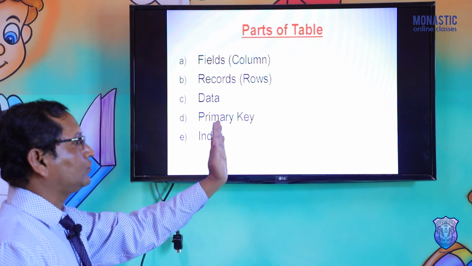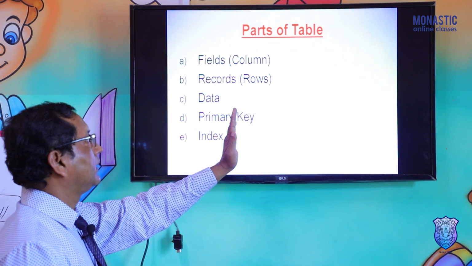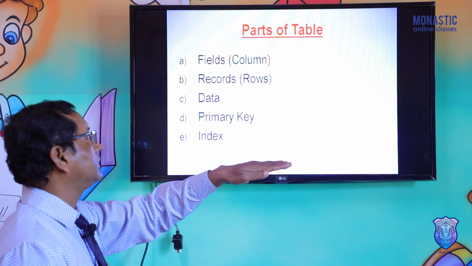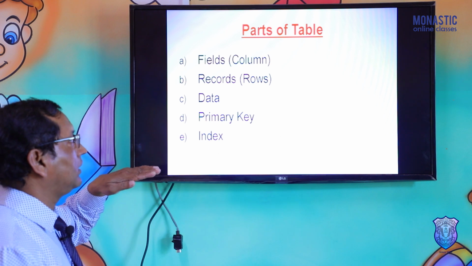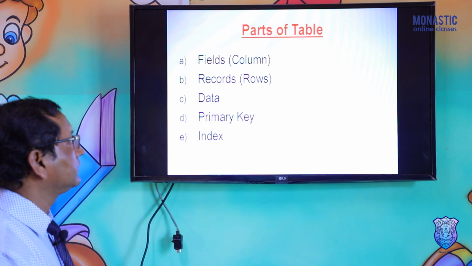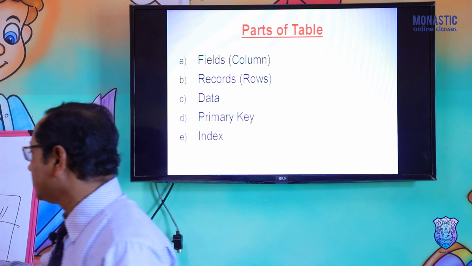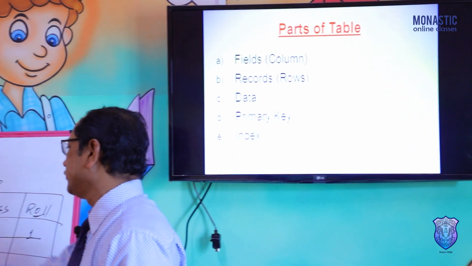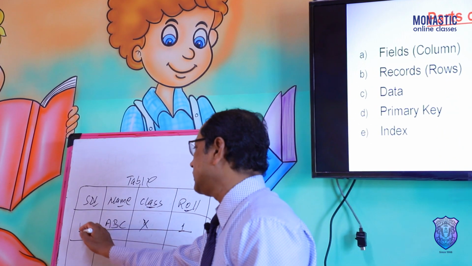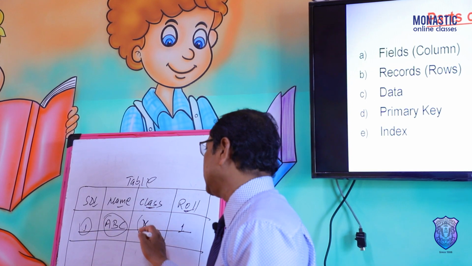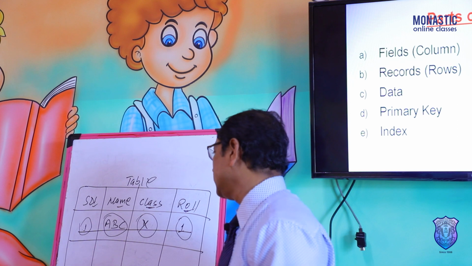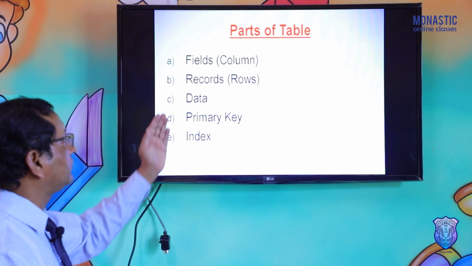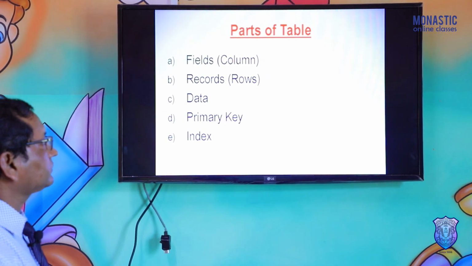According to different columns we fill the data, and that is called a record. The horizontal line of the table is called a record. What is mentioned in the cell, according to row and column, according to field and record, is called data. A particular cell's data is called data. Simply, you can say the value of the table is called data.